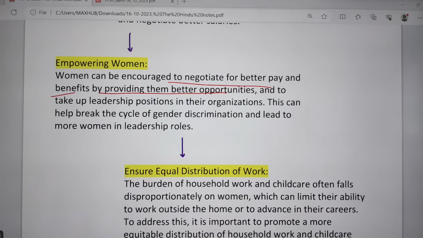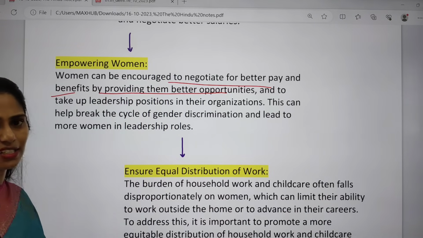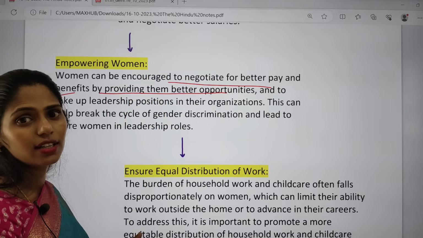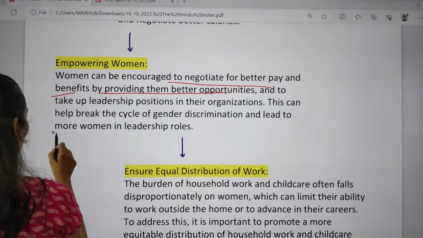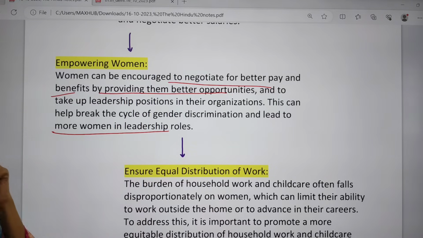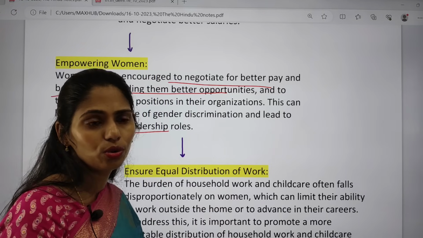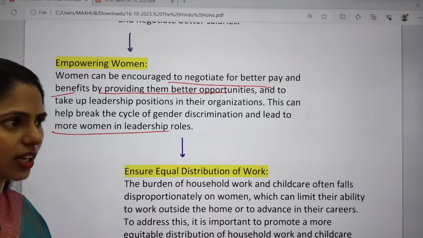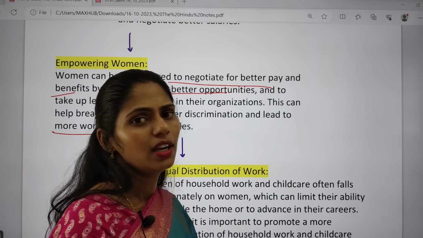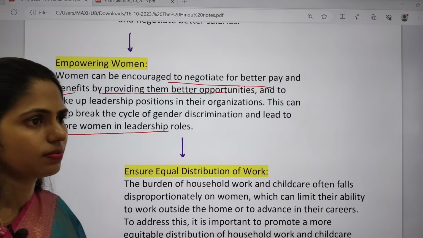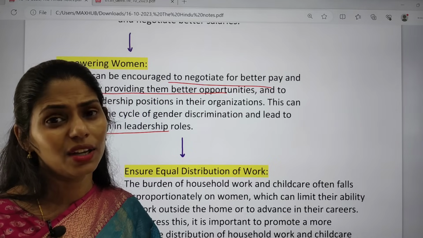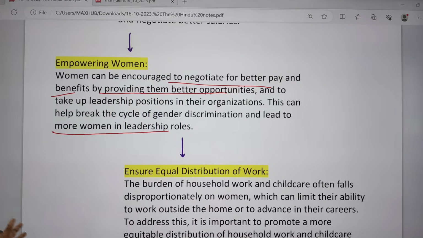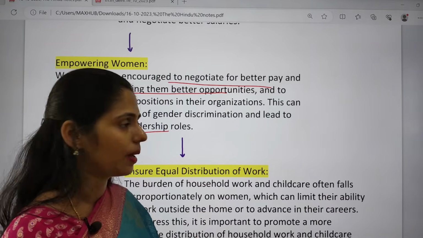And even women can act as leaders in different organizations. Okay, so we have to break this gender discrimination, and that will lead to more women in leadership roles as well. So here you have to remember the women who lead. For example, Jayalalitha, you can talk about Sonia Gandhi, Indira Gandhi, and even Menaka Gandhi, Mayawati ji, and Sushma Swaraj. So you can talk about how women lead the work.